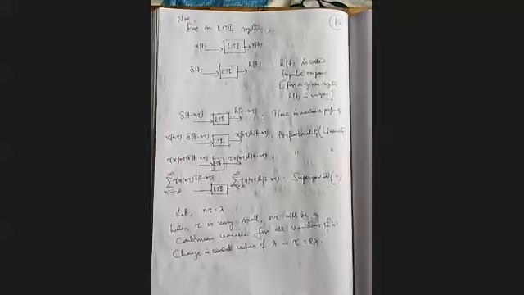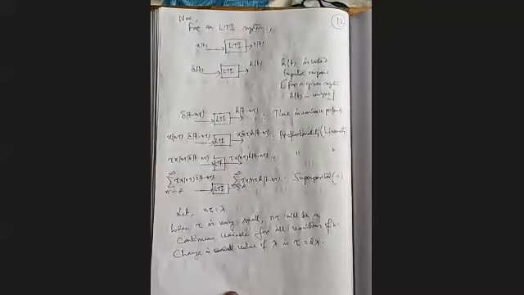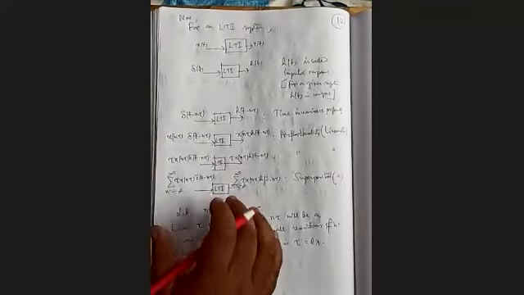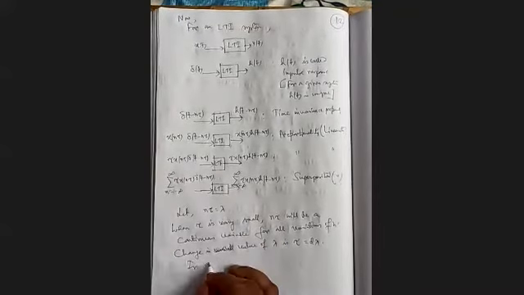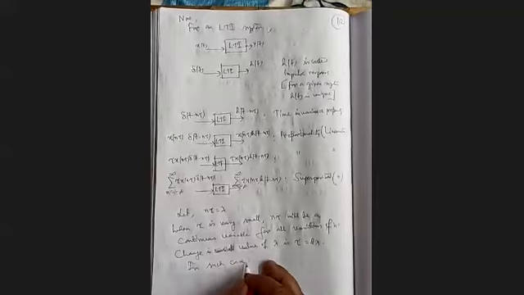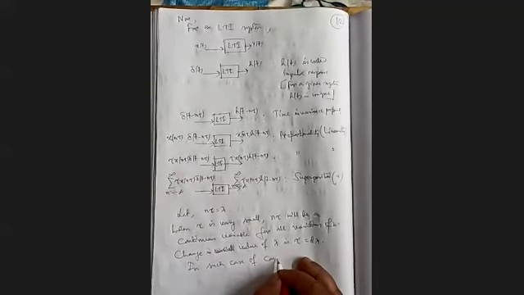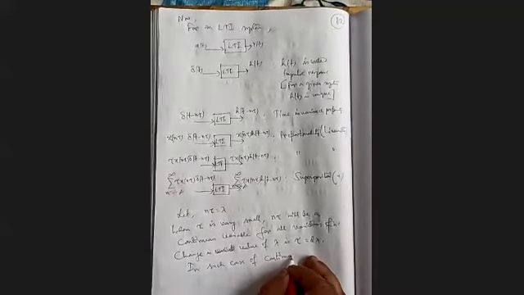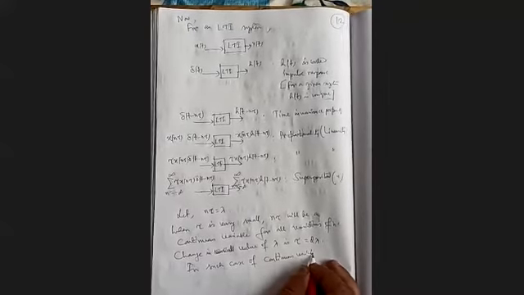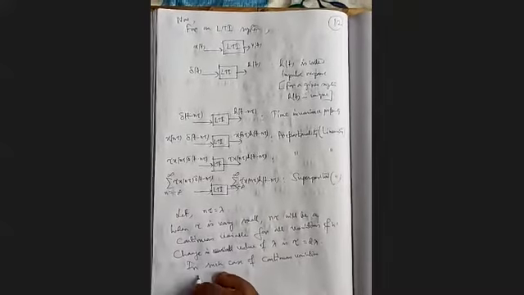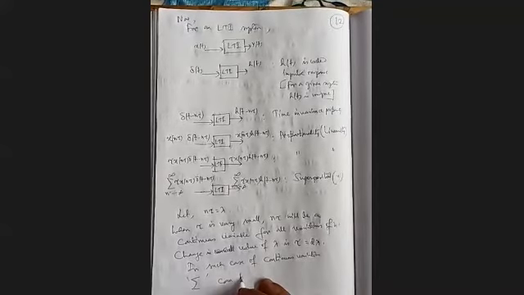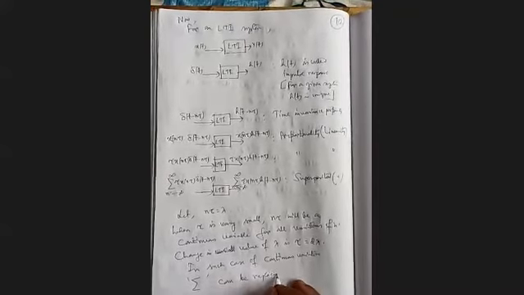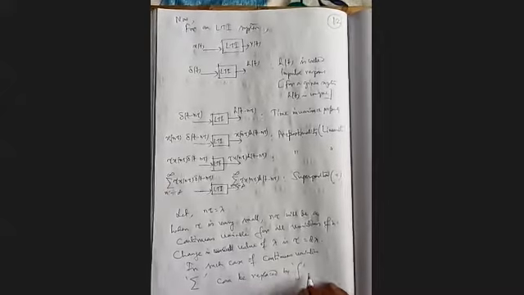So tau equals d lambda. And in such a case of continuous variation, our summation sign can be replaced by integration.